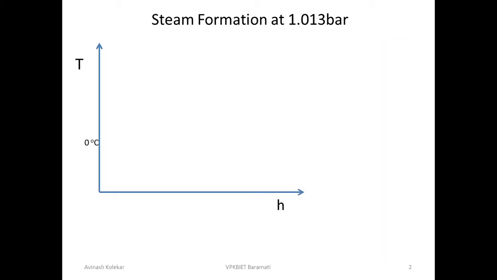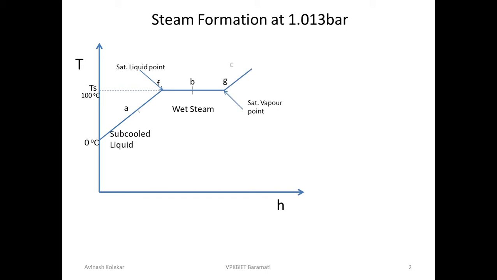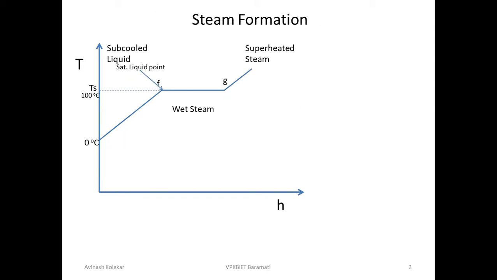Okay, so we have seen the steam formation at atmospheric pressure conditions. Now let us go to the next point. See, there is one interesting thing regarding the steam. What is that? Suppose I am heating the water at atmospheric conditions, then that water will be converted into steam at a particular temperature, and that is 100 degrees centigrade.